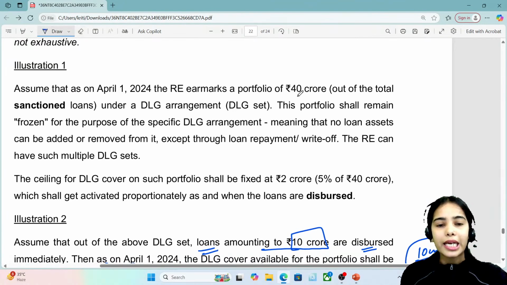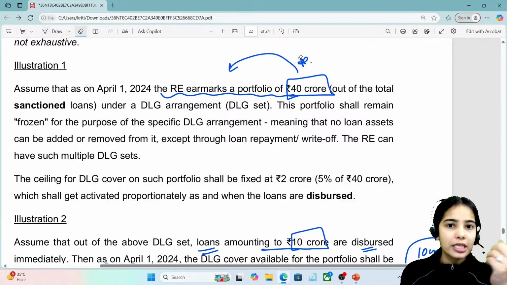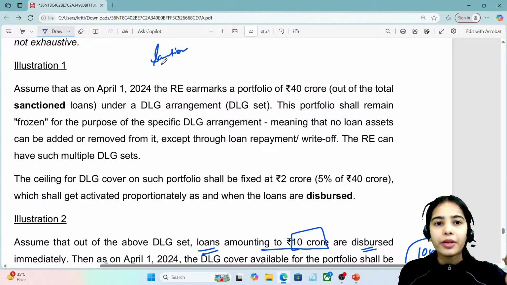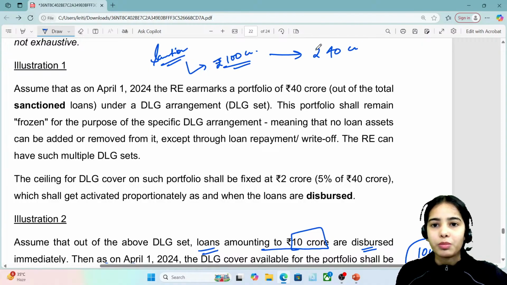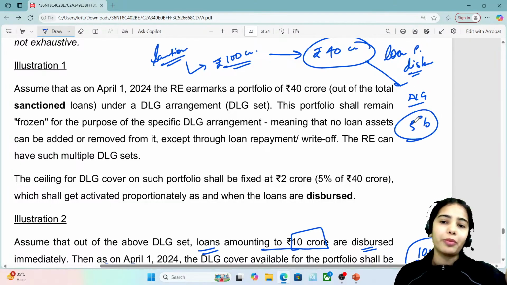So here also you can see that the loan portfolio is of 40 crores that is disbursed. In the loan case there are two terms. Sanctioned loan means let's say I have promised you to give the loan of 100 crores. But out of this 100 crores, only 40 crores is disbursed. So actually on the loan portfolio that is disbursed, the default loss guarantee of up to 5% can be taken.